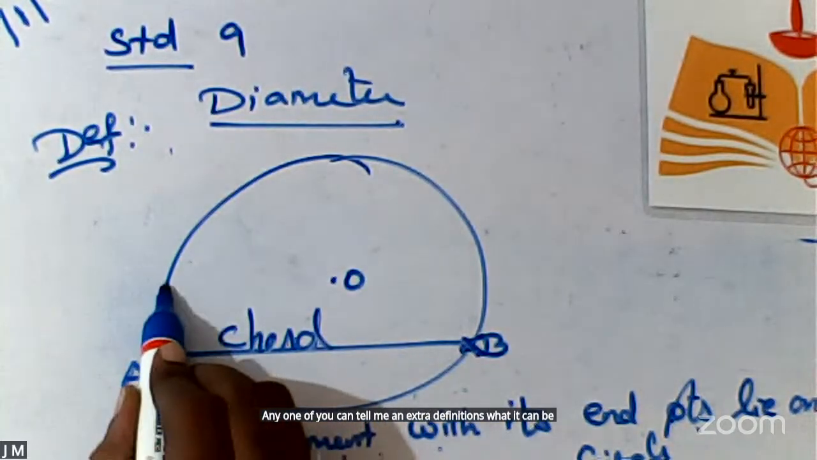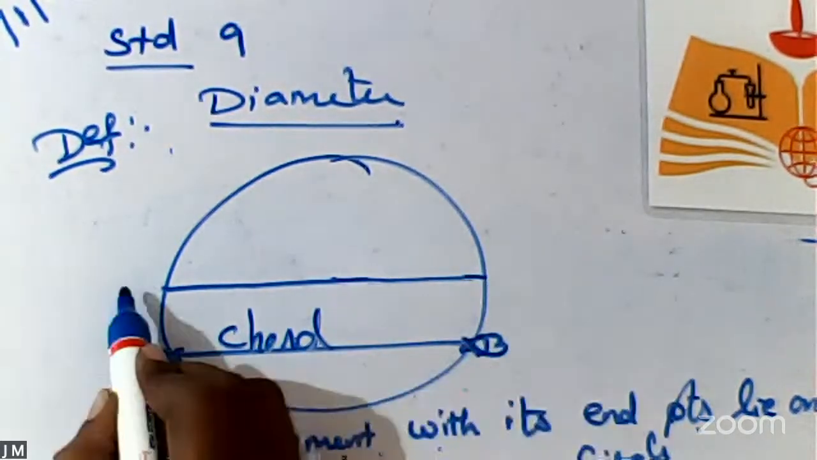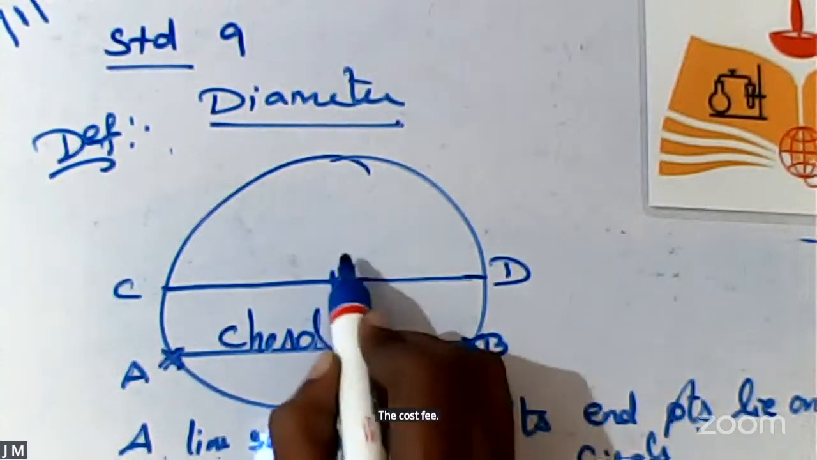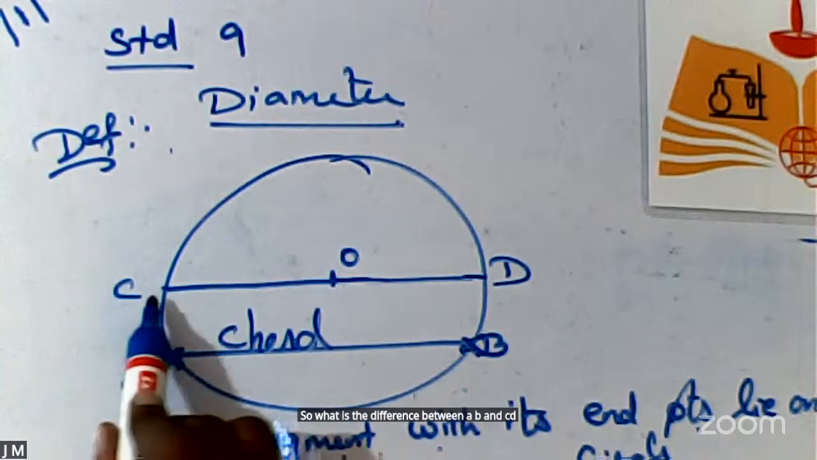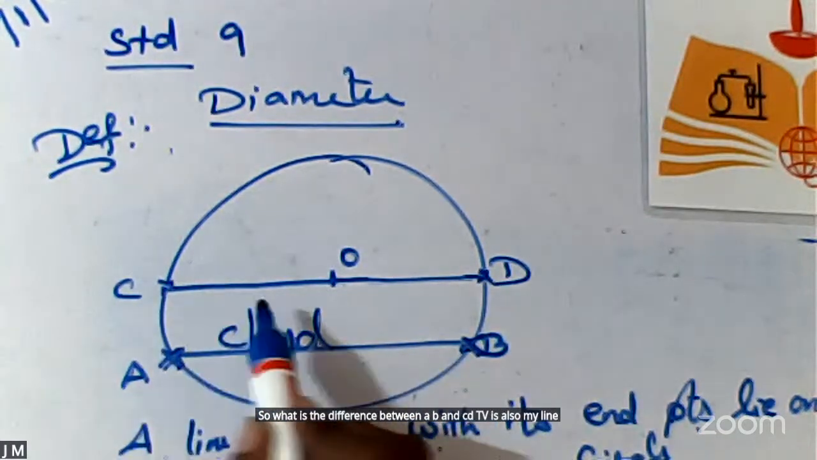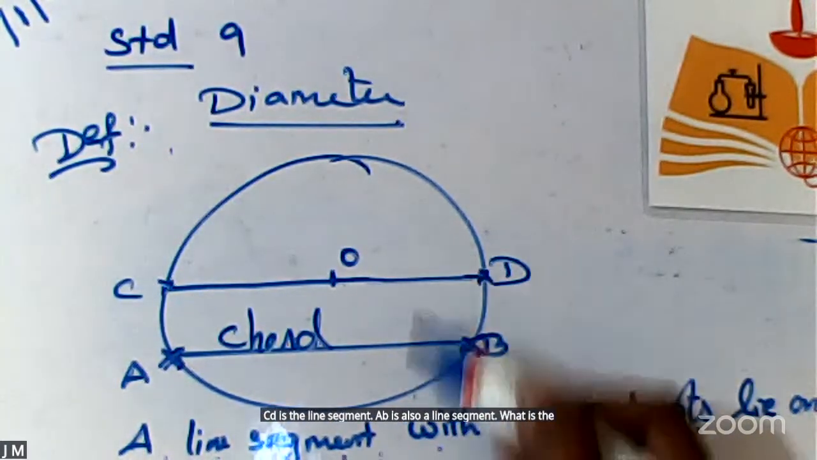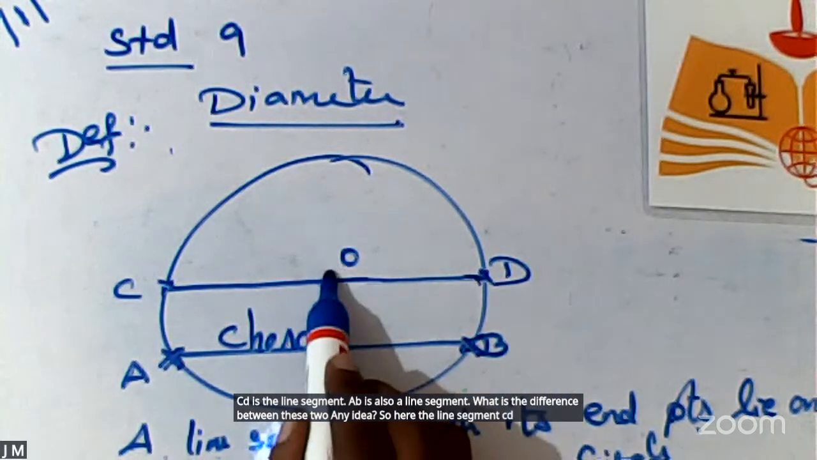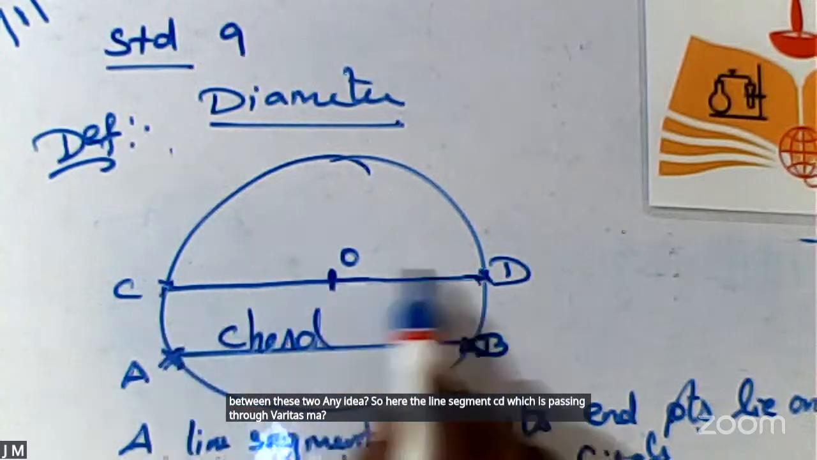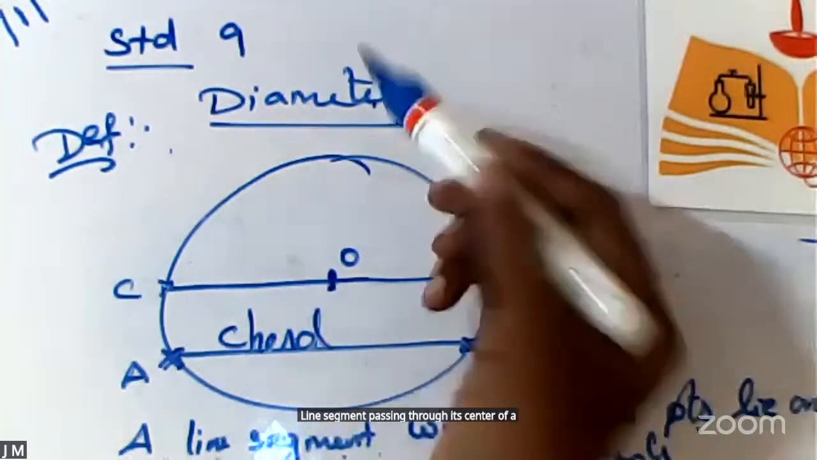Let us consider the chord CD. So as usual, O is the center of the circle. So what is the difference between AB and CD? CD is also my line segment. Yes or no? CD is a line segment. AB is also a line segment. What is the difference between these two? Any idea? So here the line segment CD is passing through the center. A line segment passing through the center of a circle is called a diameter.